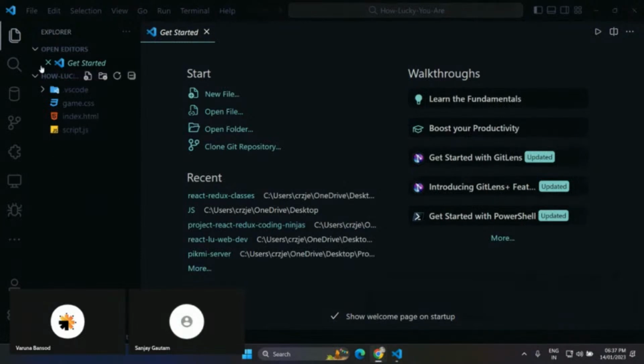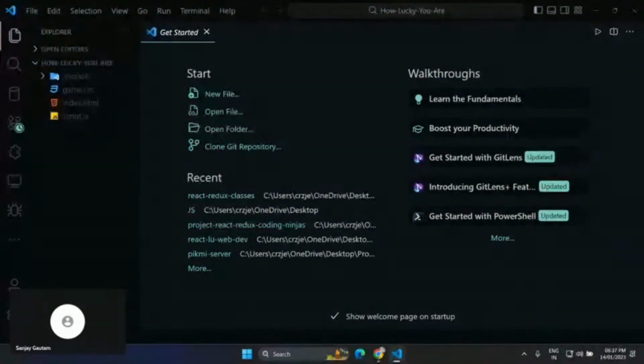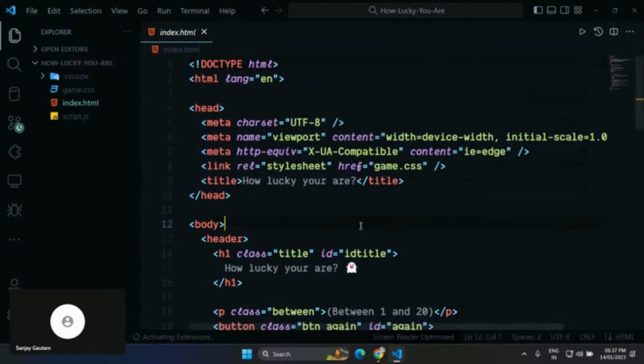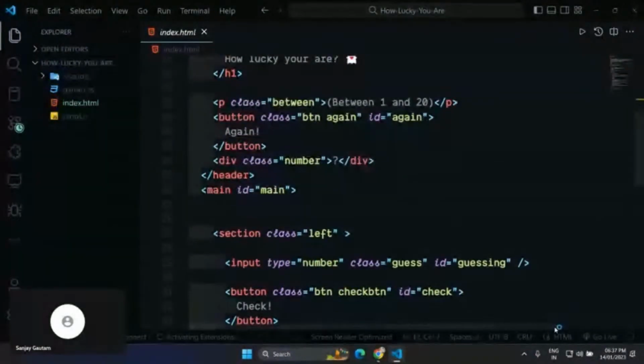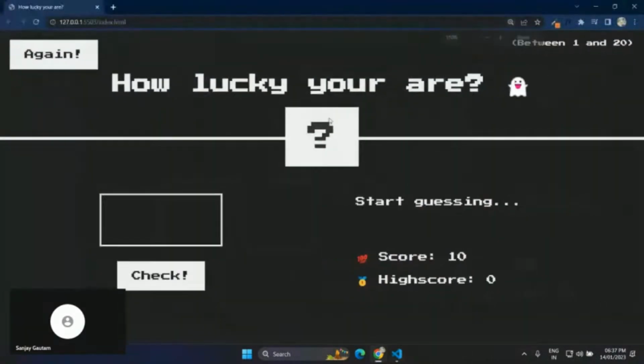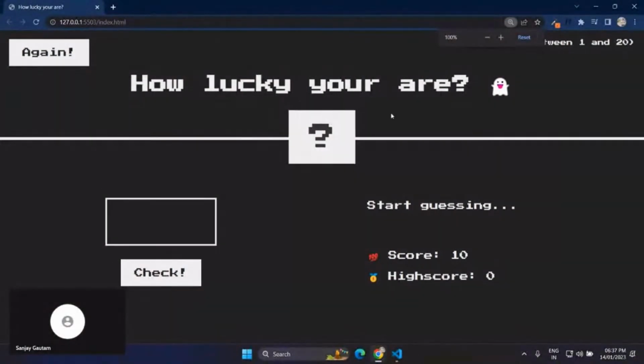So let me just start this project so we can see what we are going to build today. Just give me a second. My VS Code is getting started. Okay, so this is what we are going to build today, and let me just explain how this game